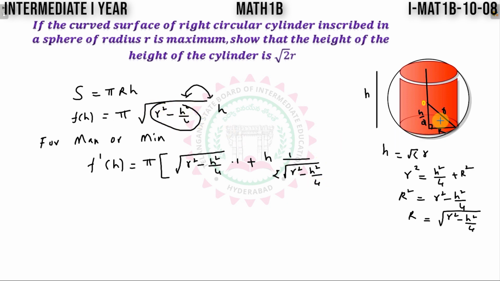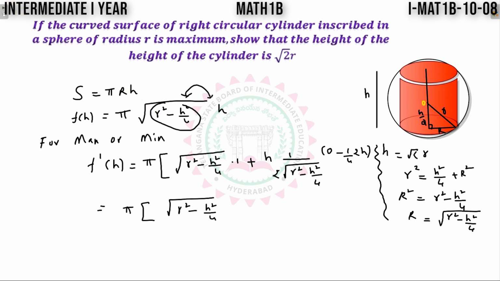So r square is given, derivative of r square is 0, constant, 1 by 4 constant, h square derivative is 2h. Now on further simplification, I am writing root r square minus h square by 4 as it is.